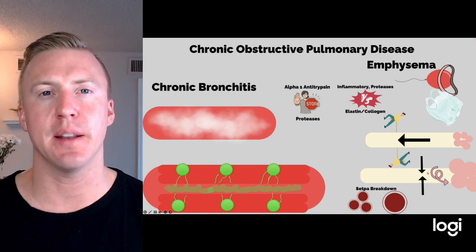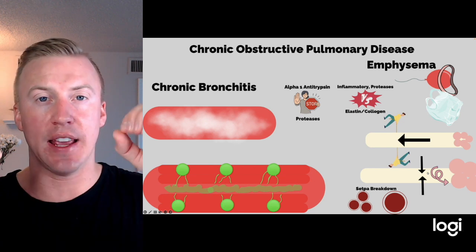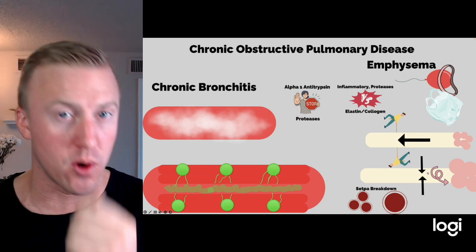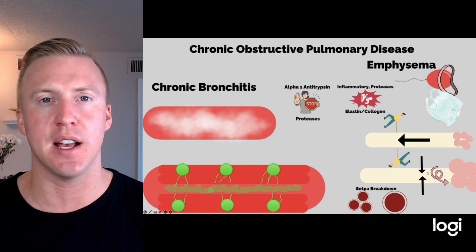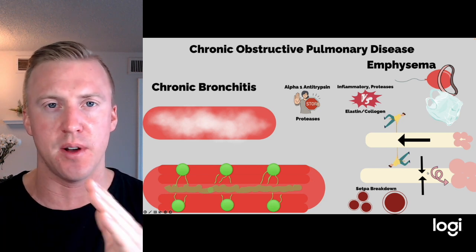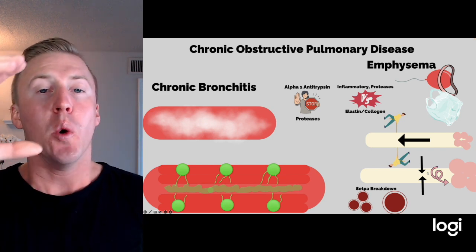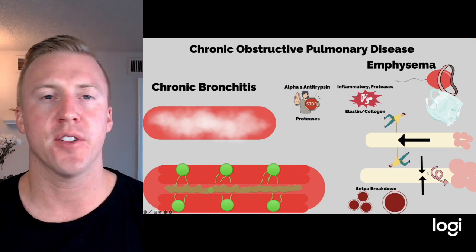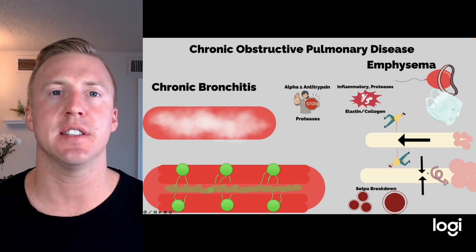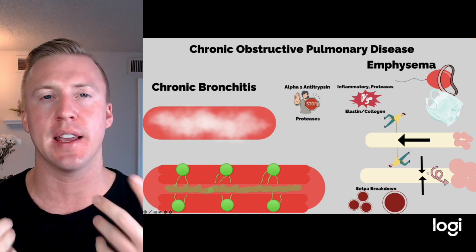What happens here is we get both edema, and we get the goblet cells, which we know release mucus, getting larger and producing more mucus. Between the edema, everything going on with our goblet cells, and actually a little bit of decrease in our pseudostratified epithelial cells, which we know bring bacteria up to the oropharynx, we get a much smaller diameter for air to flow in and out. For that reason, we see these patients' issues getting air out, meaning air can usually get in pretty well, but we can't get air out.